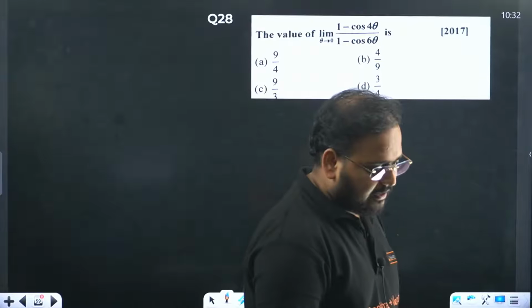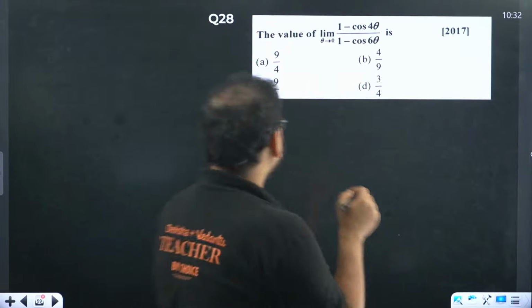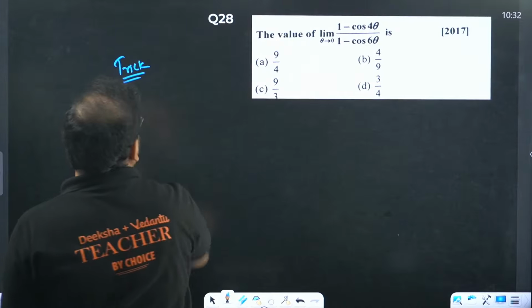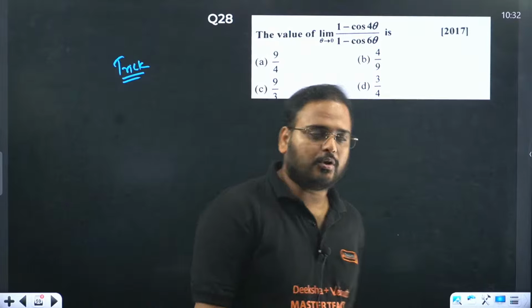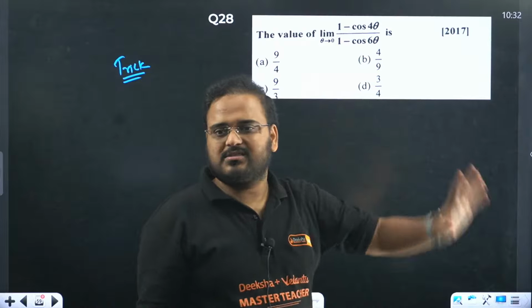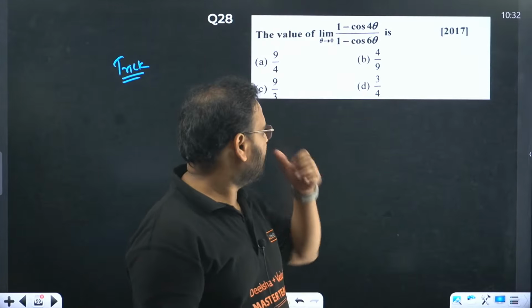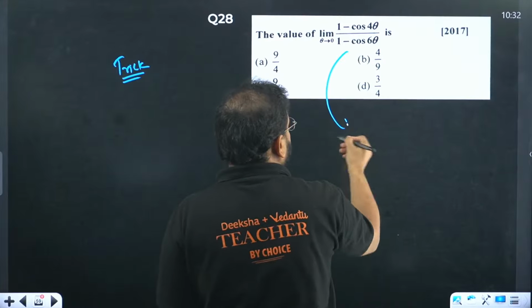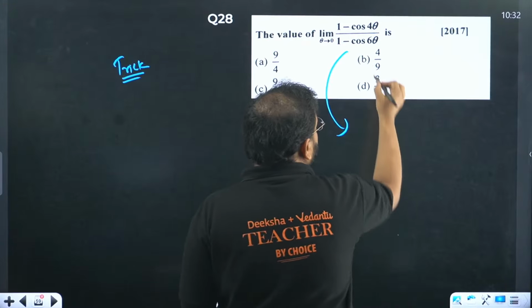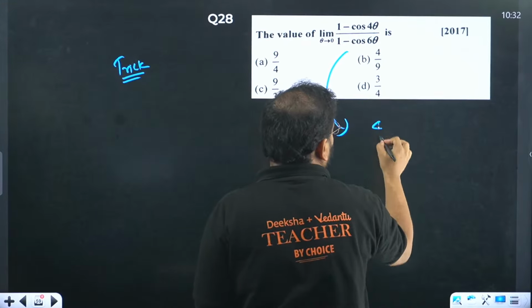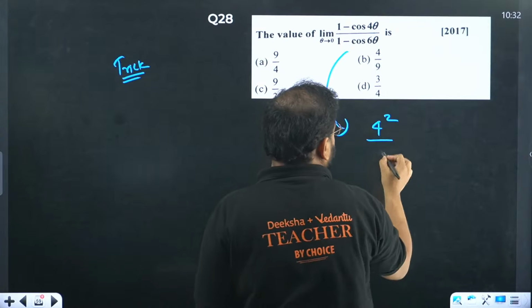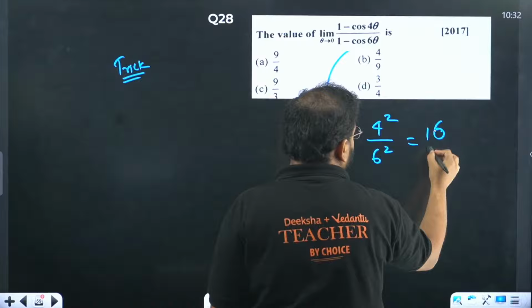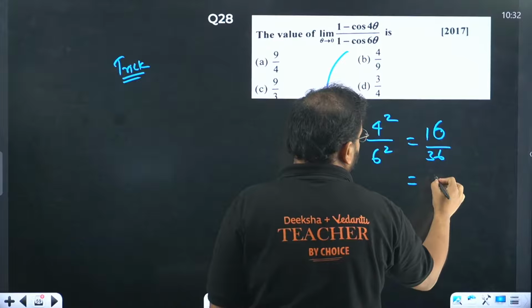Okay, question number 28. This is a trick, by the way. You can solve it. This question you can solve with the standard limits also. Use the formula of 1 minus cos and all of that, you can do that. But why? There's no need. The trick in this question is very simple. If you have a question like this, simply take the coefficient over here, 4 square by 6 square, and that's your answer. So 16 by 36.